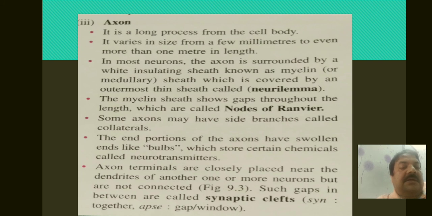So I think it is clear what a nerve cell is and what the parts of the nerve cell are, and why we need the nervous system. That thing is clear to you.